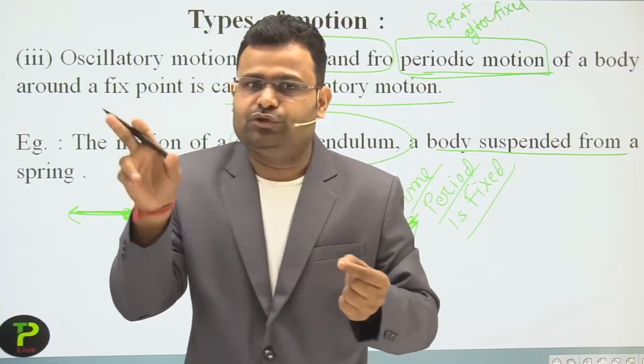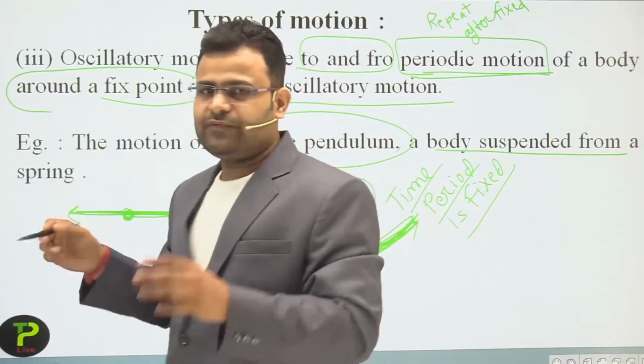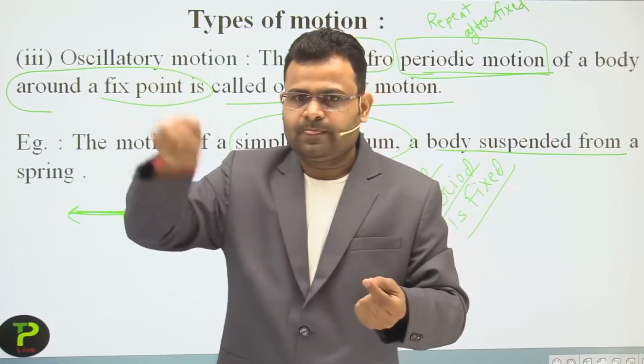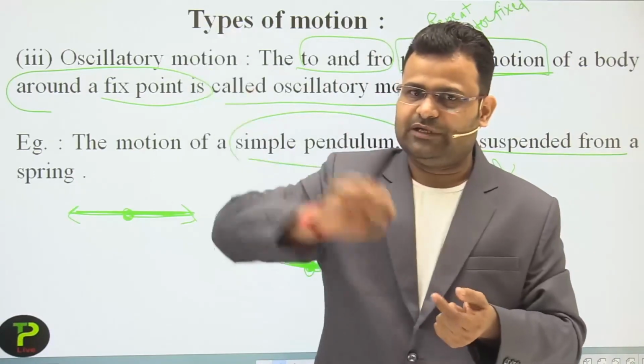Oscillatory is to and fro motion. To and fro motion at a fixed point, around a fixed point. If you are moving to and fro, just like that, it does not depend on the path, but that is an oscillatory motion.